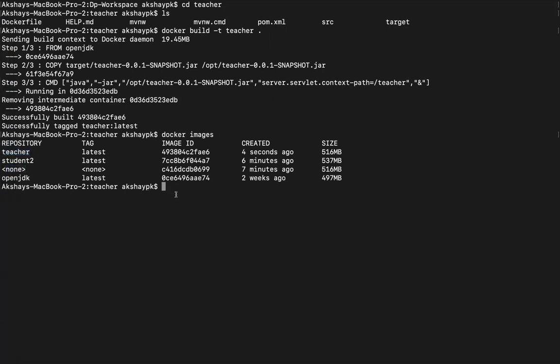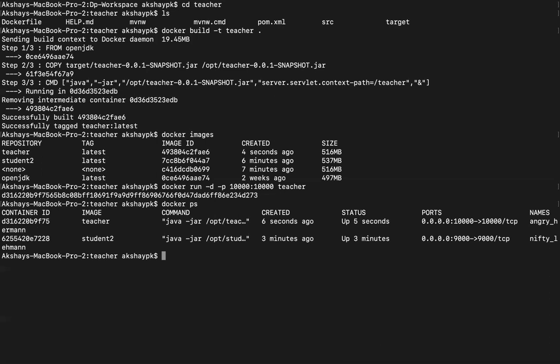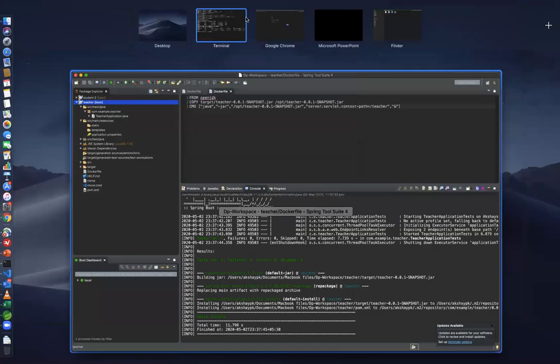So now let's run the teacher microservice and see. Okay, so it's running. Let's do docker ps and check. Okay, both of them are running. One is running on port 10,000, one is running on port 9,000, like we specified.